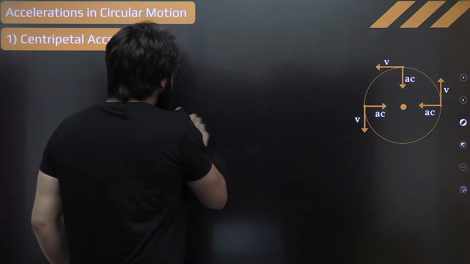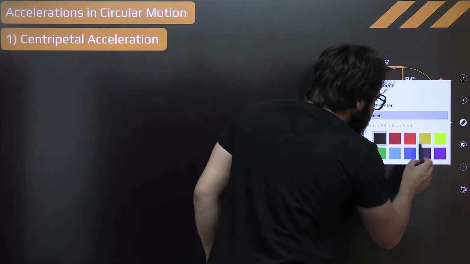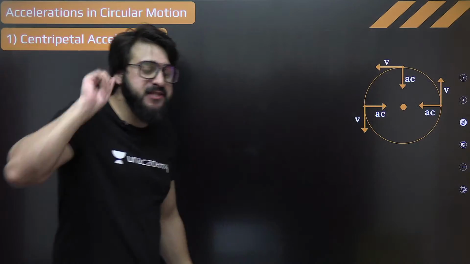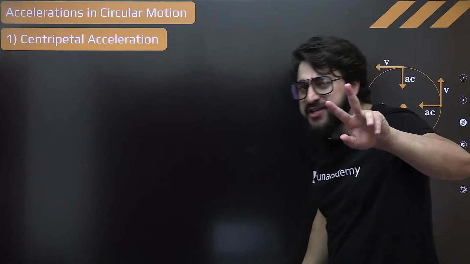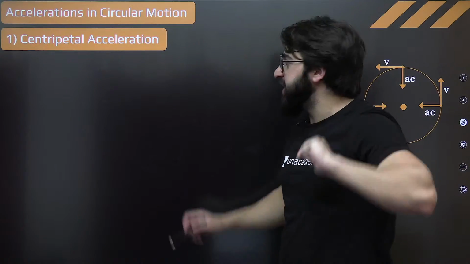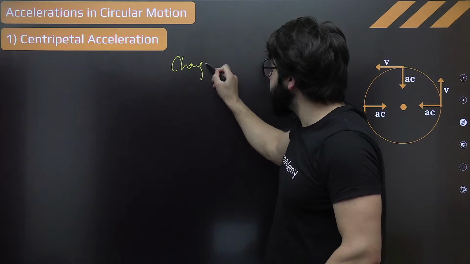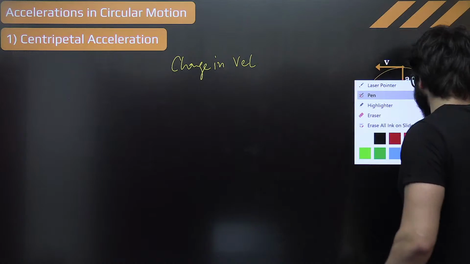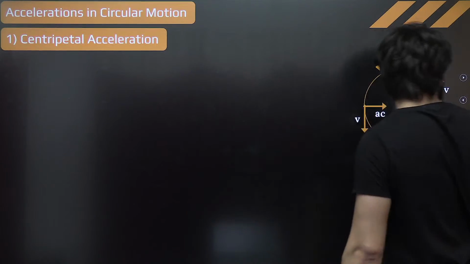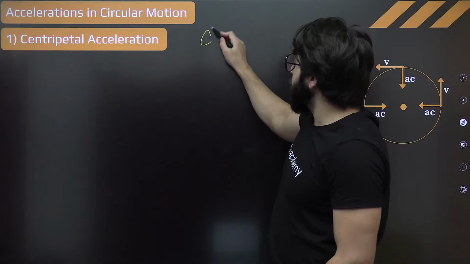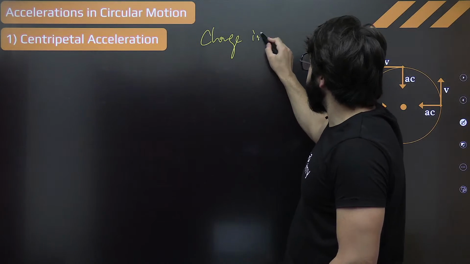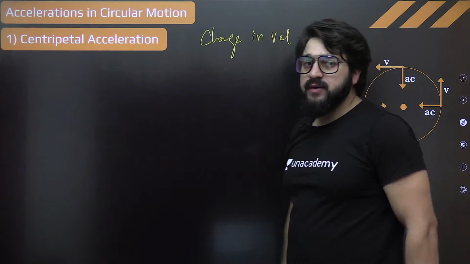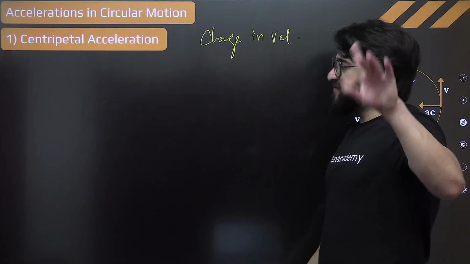So this acceleration depends upon velocity. When there is change in velocity, there is acceleration. Now the point over here is, change in velocity can occur in two ways exactly.